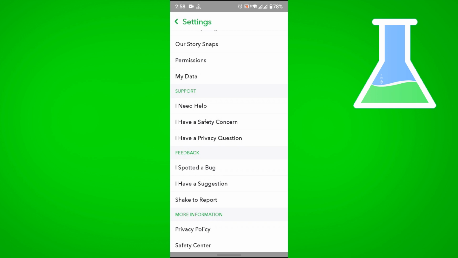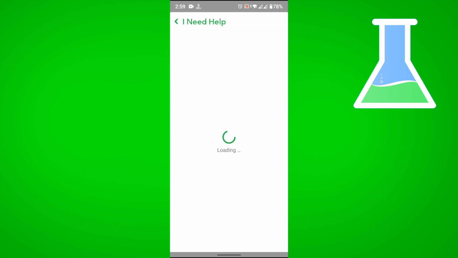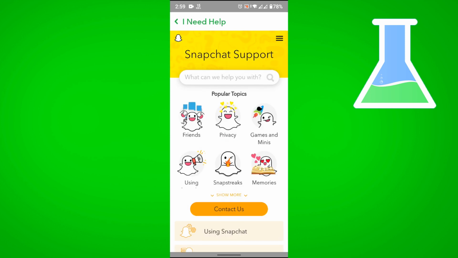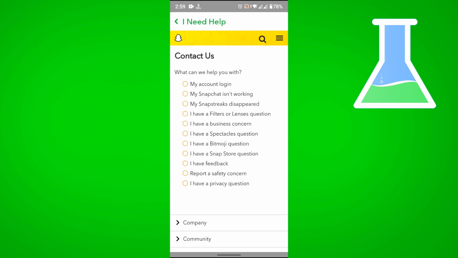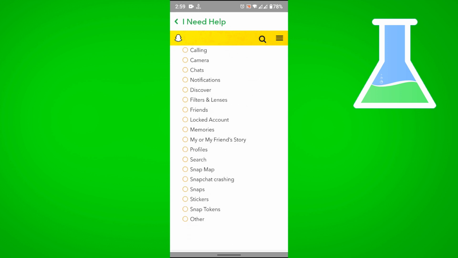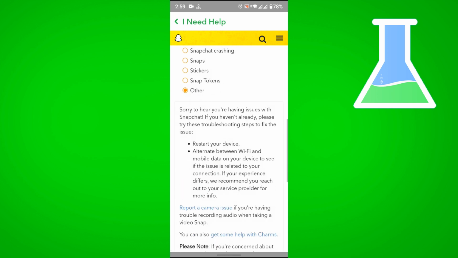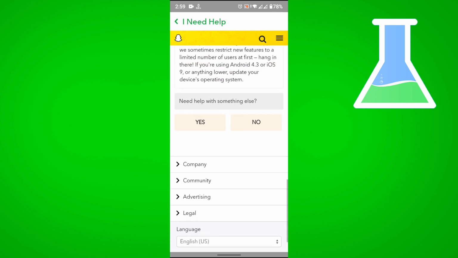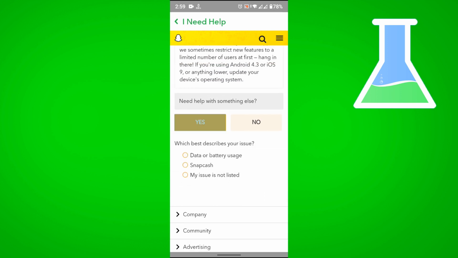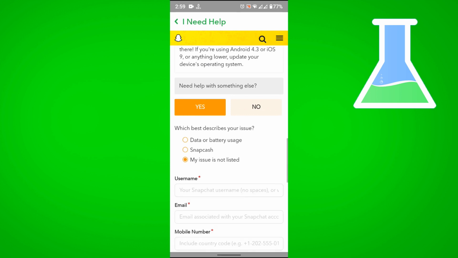And then just tap on I need help. And then just tap on contact us. And we want to select my Snapchat isn't working. Select other. And then just scroll down until you reach need help with something else, and then just tap yes. And then just tap my issue is not listed.